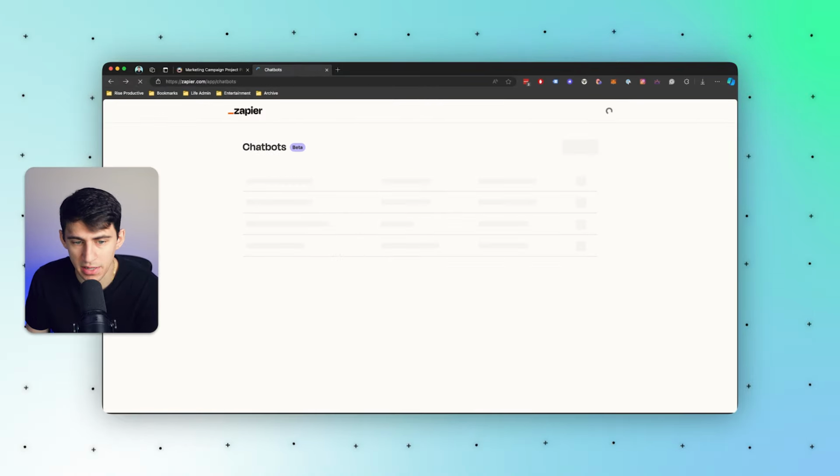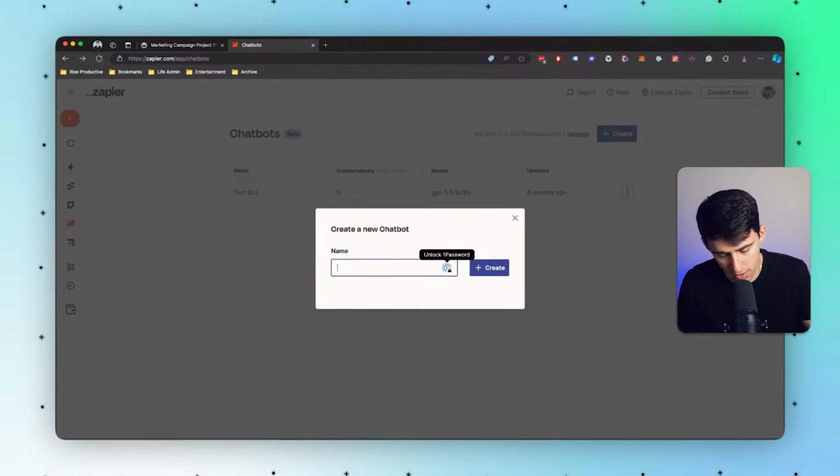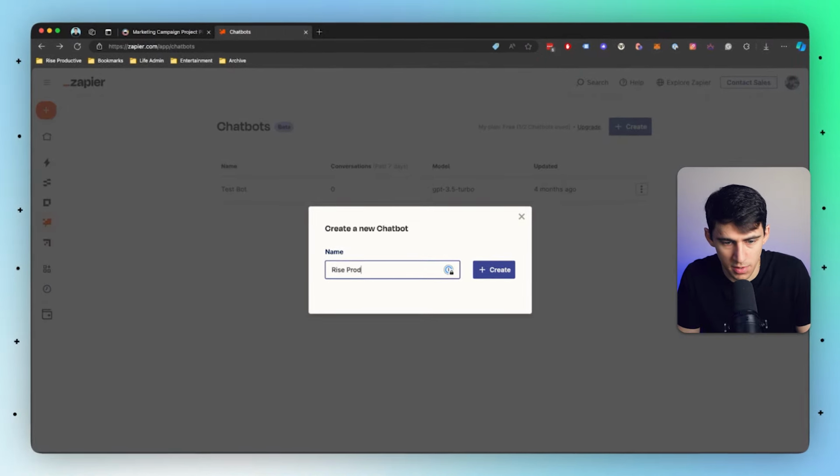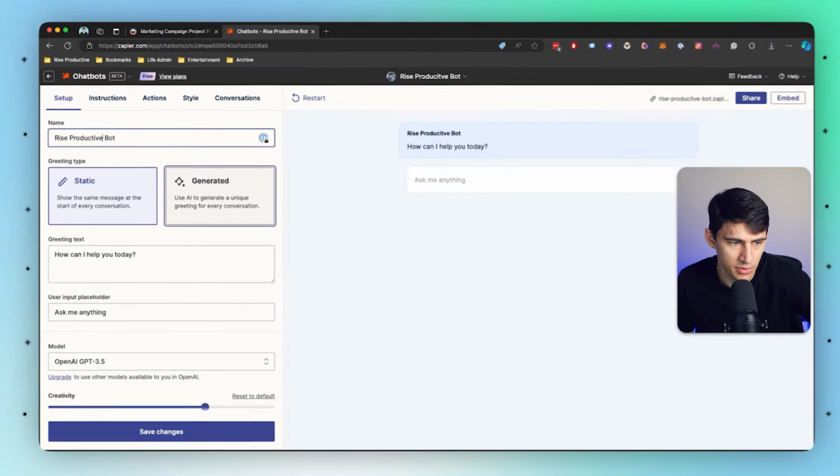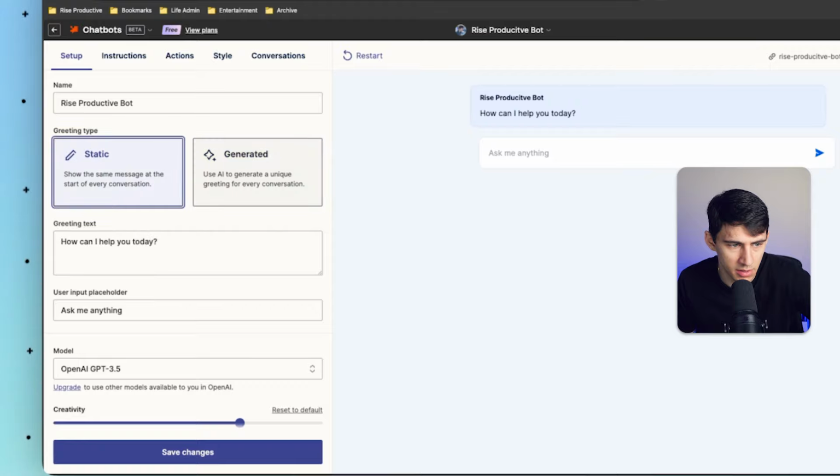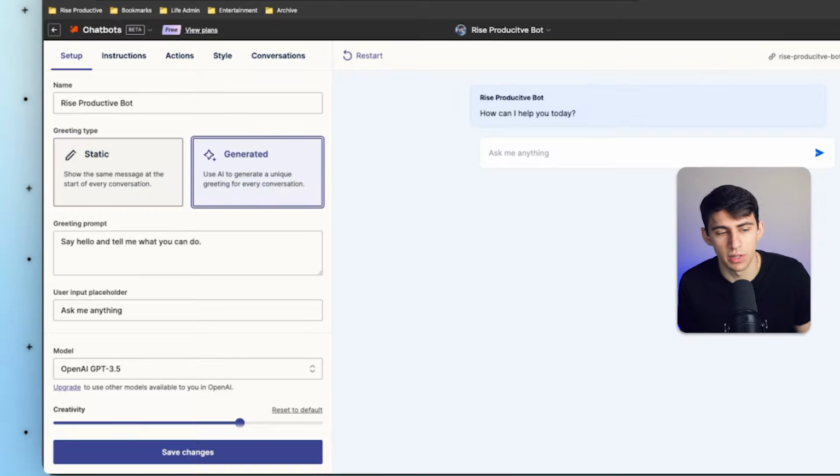So even just in the basic one, let's press create and just type out Rise Productive Bot as an example test bot. Now you can see here that we have the ability to have a greeting type be static or generated. So first of all, the static one shares the same message at the start of every conversation, and the generated one allows you to use AI to generate a unique greeting for every conversation. I'm gonna put generated because that's more custom. So the greeting prompt just being say hello and tell me what you can do.